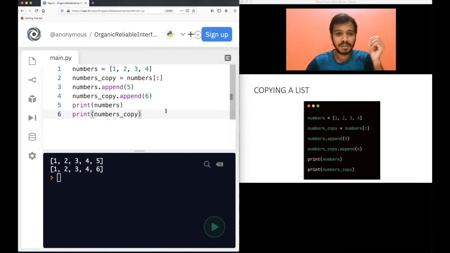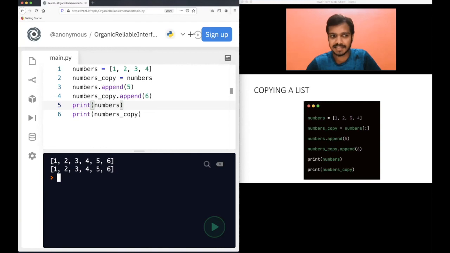Now let me change one line and show you some magic here. I will remove this. What do you think the output should be? Will the output change, or will it be the same? Let me run this code. And you are seeing both are the same output. Before this, your output was 1, 2, 3, 4, 5 in the first case, and 1, 2, 3, 4, 6 in the second case. Now numbers and numbers copy are the same. What happened? You made a copy and then changed it differently.